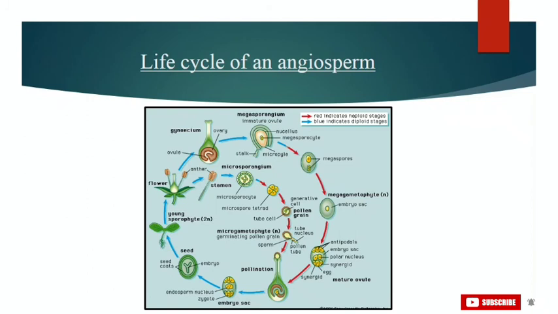Then the female sex organ, or megasporophylls: the carpel or pistil is called the female sex organ of the flower. Each carpel has 3 main parts, that is an ovary, style and stigma. A megaspore mother cell is differentiated in the nucellus and undergoes meiosis. Ultimately, only one of them is the functional megaspore, which gets enlarged, that is, it increases in size, and forms the female gametophyte known as the embryo sac.